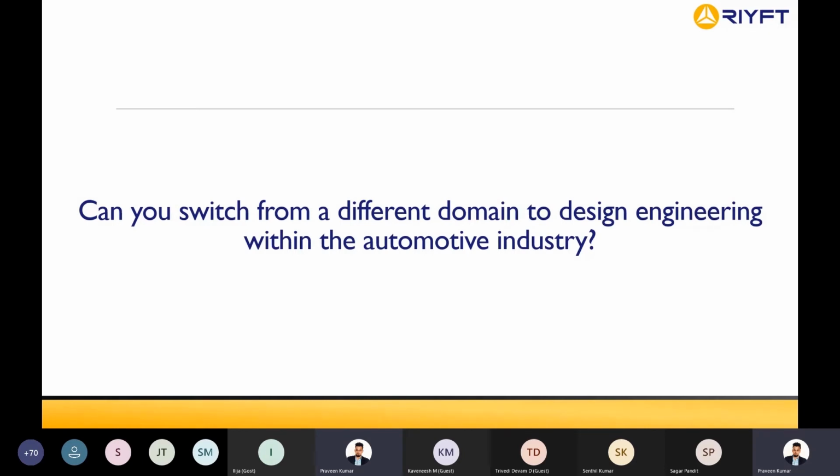So styling engineers are in demand. Very few people have that knowledge. Again, you'll have to invest a lot of time and a lot of money to get into that industry. Okay, some companies ask for Siemens PLM Teamcenter experience. How will I learn that? Yeah, Teamcenter experience you will get only when you start working with any company.